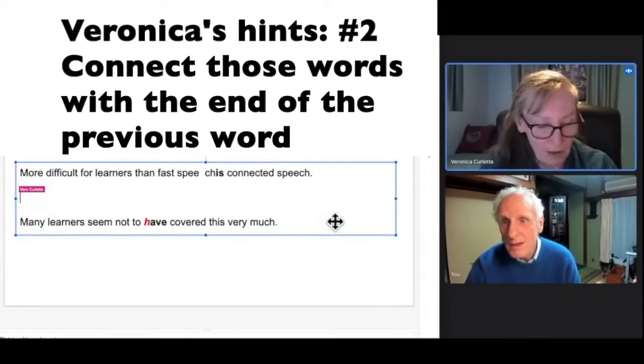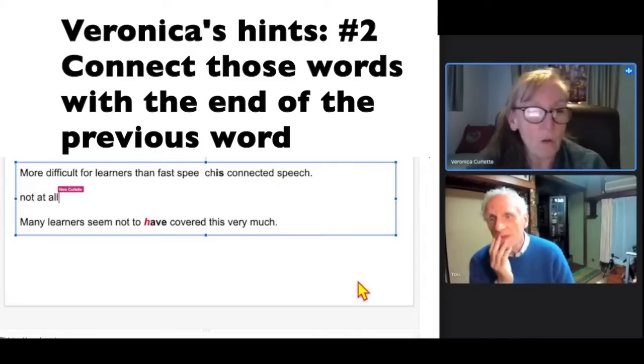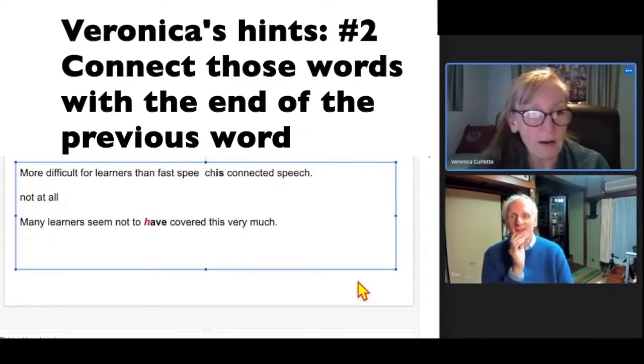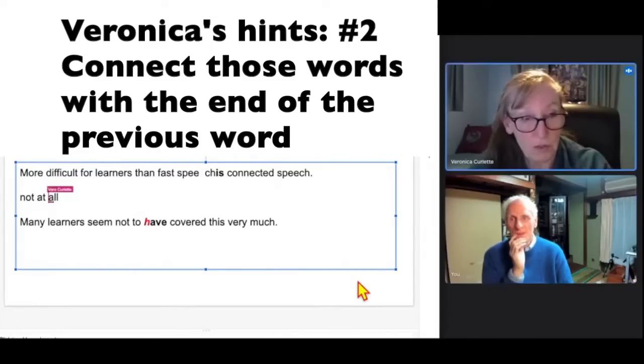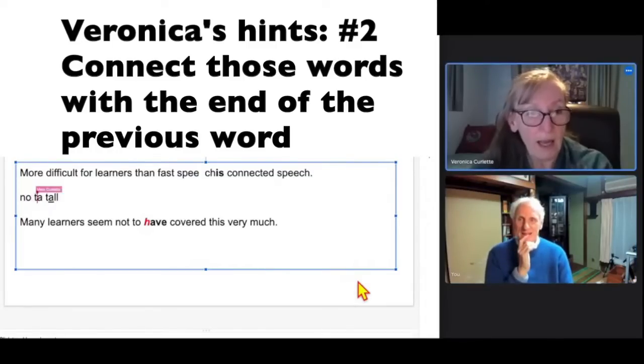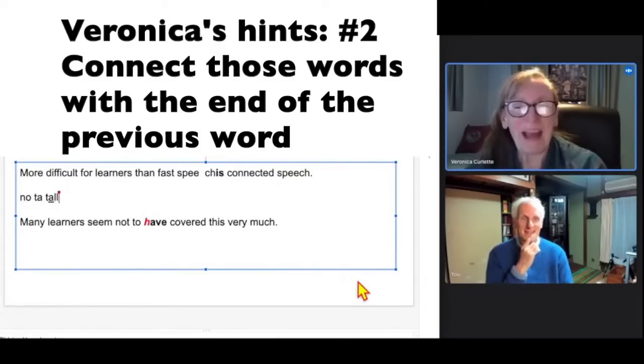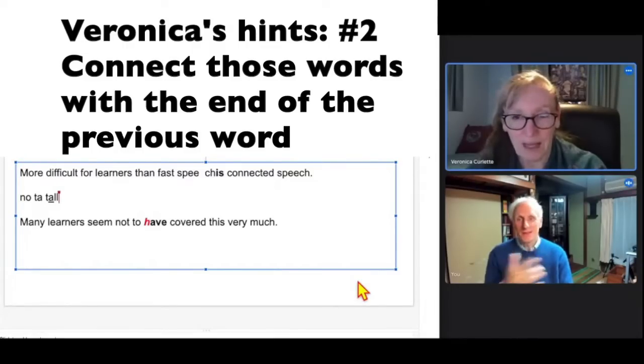Here's another. If somebody says "not at all," what do they do there? Well, we're going to connect this A from "all" to the T and make a syllable there. It sounds more like "nota tall." We're going to connect that one, and we end up with "not at all." But of course, nobody speaks that slowly except me sometimes. "Not at all. Not at all."